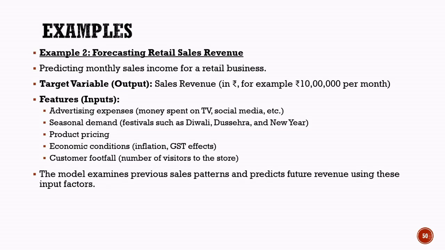Regression example forecasting retail sales revenue. Another practical application of regression is forecasting retail sales revenue. In this example, the goal is to predict the monthly sales income of a retail business. Since revenue is a numerical value that can vary continuously, this problem is well suited for a regression model. The target variable, or output, is the sales revenue.